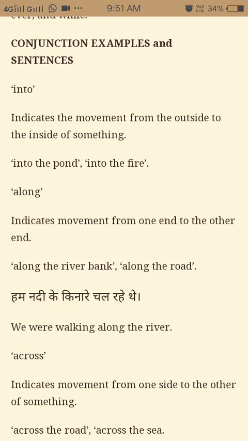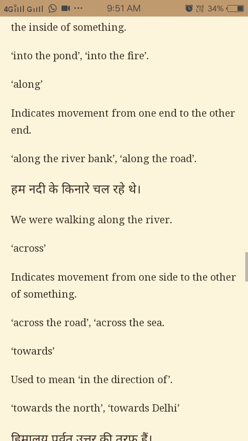Into indicates the movement from the outside to the inside of something. Into the pond, into the fire. Along indicates movement from one end to the other end. Along the river bank, along the road. We were walking along the river. Across indicates movement from one side to the other of something.